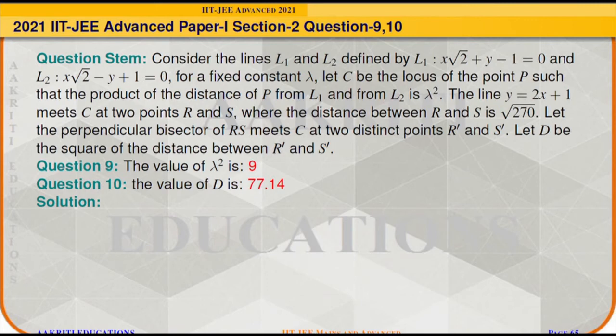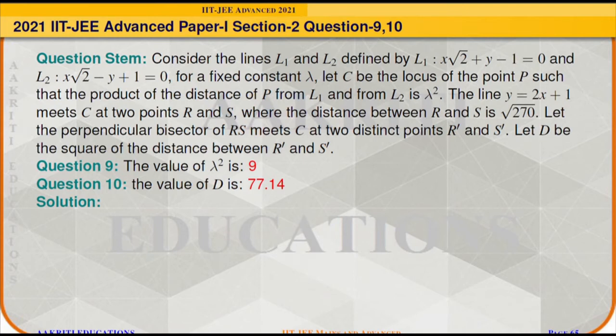Question 9 and 10. The question stem is given as: consider the lines L1 and L2 defined by L1 as x root 2 plus y minus 1 is equal to 0 and L2 as x root 2 minus y plus 1 is equal to 0, for a fixed constant lambda. Let C be the locus of the point P such that the product of the distance of P from L1 and from L2 is lambda square.